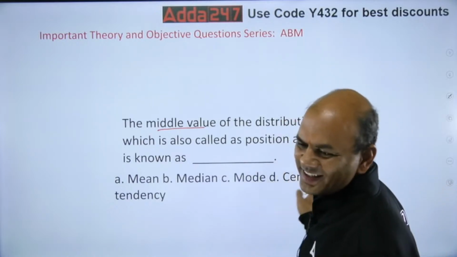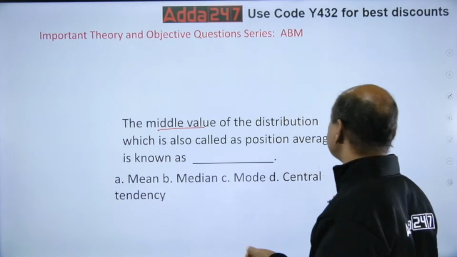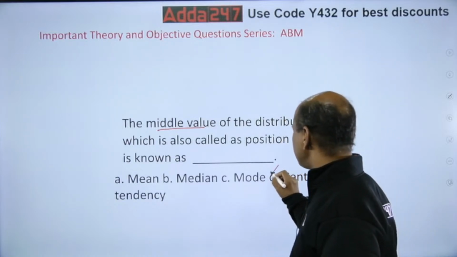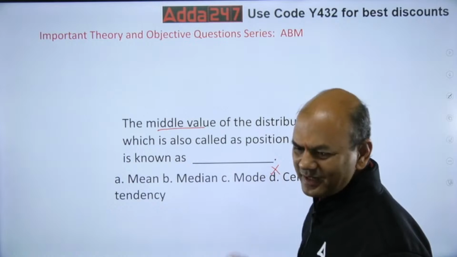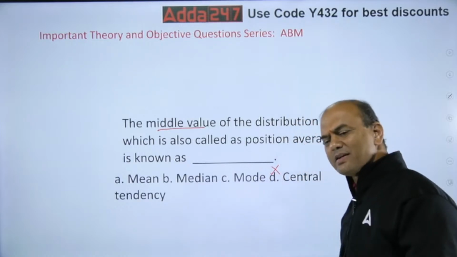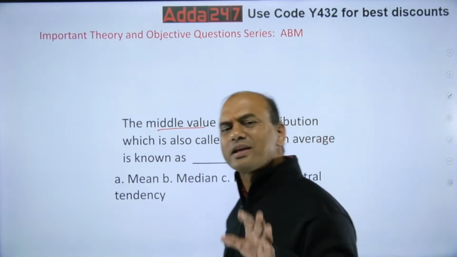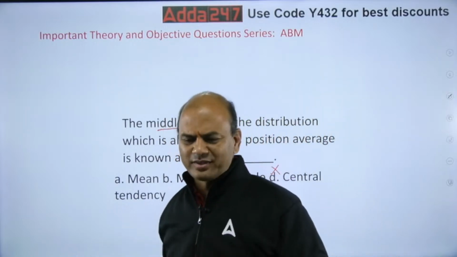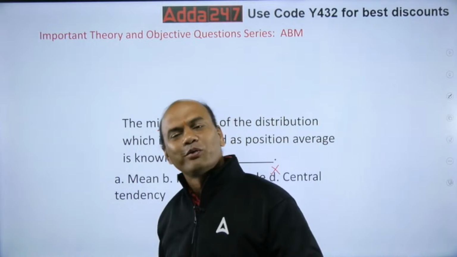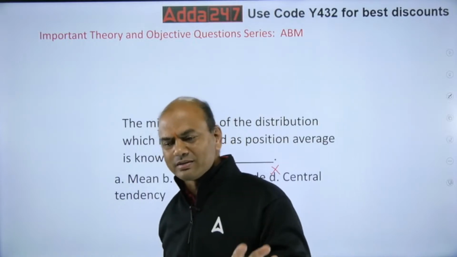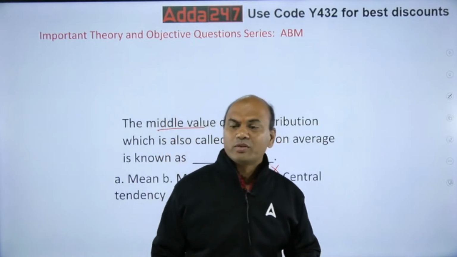ये central tendency क्या है? This is the chapter's name, so this is out. Central tendency means what? All these 3 are central tendency. Kindly note, remember, there are 3 central tendencies mainly for your CAIIB. One is your mean, mode, median. These 3.